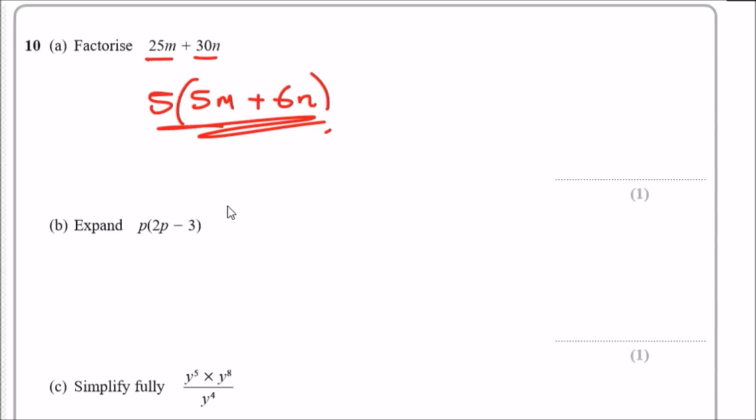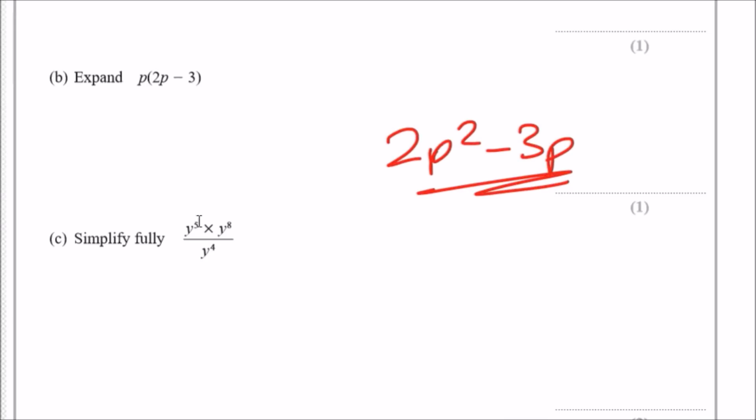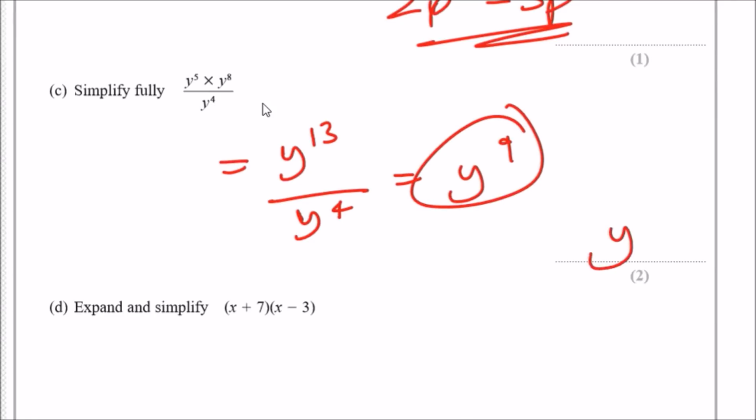Boom, that's it. Now, expanding this one, we just multiply everything by p, so we should get 2p squared minus 3p. Nothing too hard. C, simplify fully. Well, here, when you're multiplying terms with powers, you just add up the powers. So the top line would be y power 5 times y power 8, meaning 5 plus 8, which is 13. Now over y power 4. When you're dividing, you subtract. So 13 take away 4 is 9. So it'll be y to the power 9.